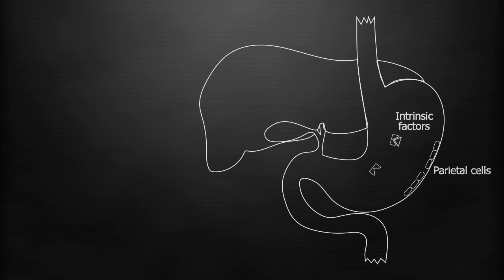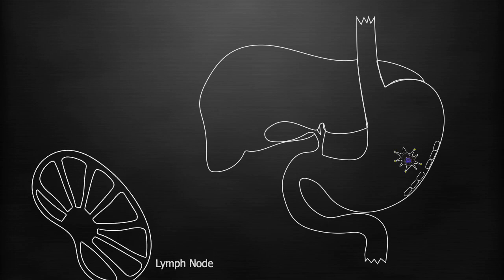It is believed that the autoimmune attack is initiated by gastric dendritic cells, which help to clear apoptotic parietal cells produced during the normal turnover of gastric mucosa. These dendritic cells migrate to the paragastric lymph nodes, where they present peptides derived from the proton potassium ATPase on the parietal cells to autoreactive CD4 positive T lymphocytes.